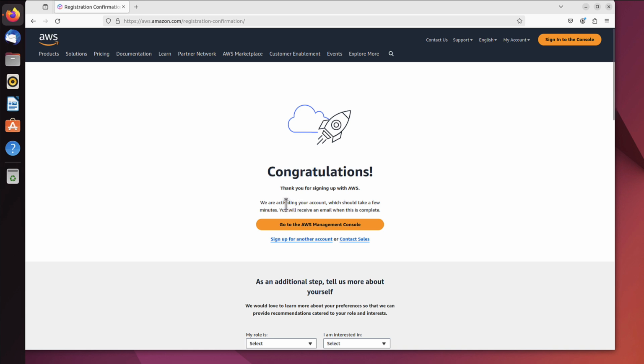And it says we are... Oh, okay, as you could hear, AWS says we're activating your account, but I believe it's just been activated. So yes, received the email, it said that I can start using my account. So I can click either this button or that button, doesn't really matter. Let's maybe click this one. Go to AWS Management Console.